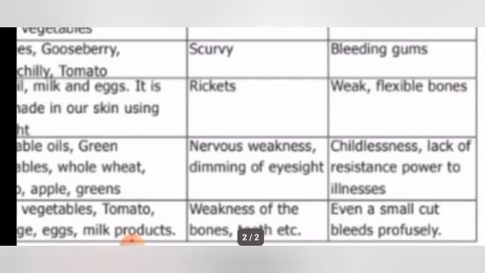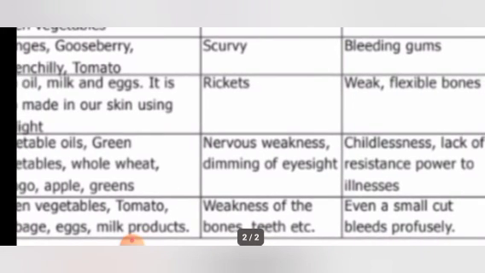Even a small cut. See, if we have any cut, after some time the bleeding will stop. Normal for a normal person, isn't it? But if you are suffering from this lack of vitamin K, then even a small cut will make you bleed more. The bleeding will not stop as easily as in a normal person. Okay, this symptom tells you that you are deficient in vitamin K.